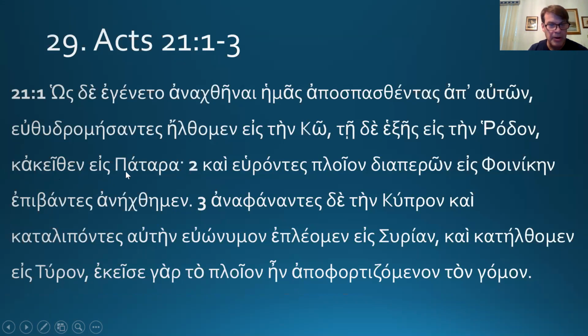And from there into Patara. I told you so. This is a kakeithen we've seen several times. It's a crasis of kai and ekeithen. And from there. Verse 2. And having found a boat, this is the aorist of heurisko, participle because of the nt. And having found a boat that was going into Phoenicia,